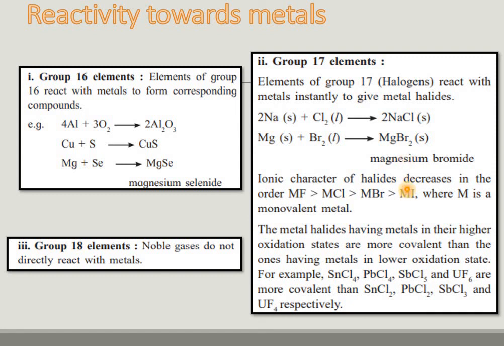Ionic character of halides decreases in the order MF is greater than MCl, then greater than MBr and greater than MI, where M is a monovalent metal. The metal halides having the metal in a higher oxidation state are more covalent than those with the metal in a lower oxidation state. For example, SnCl4, PbCl4, SbCl5, UF6 are more covalent than SnCl2, PbCl2, SbCl3 and UF4 respectively. Group 18 noble gases do not react directly with metals.